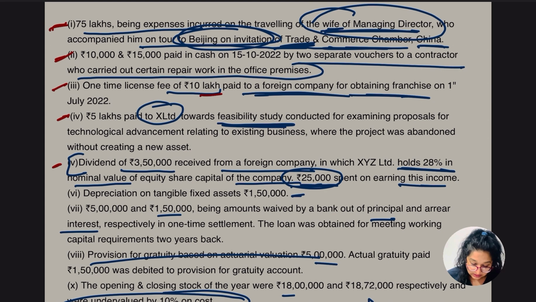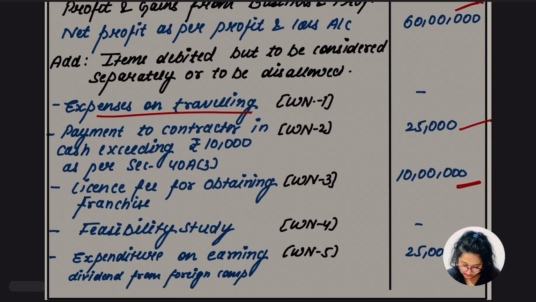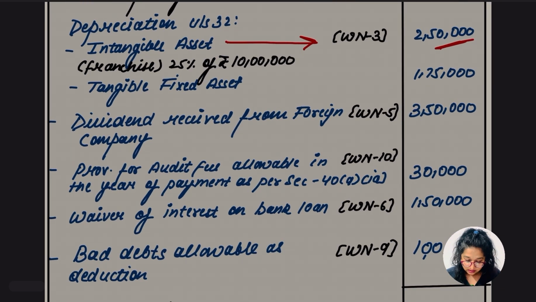Okay, so what about the dividend of 3,50,000, which is received from the foreign company? Okay, so this 25,000 is going to be an add back, right? Because we are not going to get any deduction related to the dividend income. Okay, this is the expenditure which is done by this person or company. So this expenditure we cannot claim as a deduction here. And 3,50,000, so here we have taken the add back of the 25,000 expenditure which is done on dividend. Okay, and the dividend amount is to be reduced.